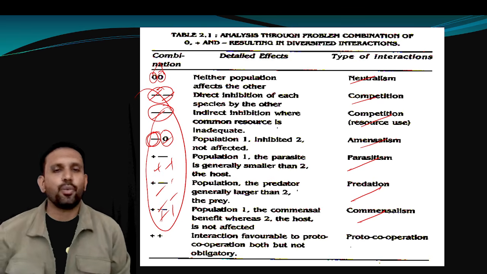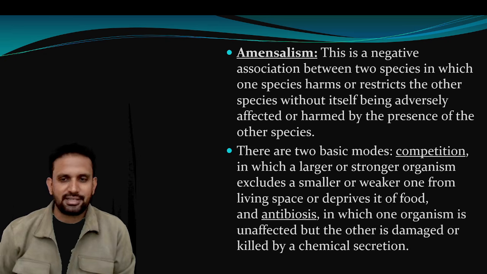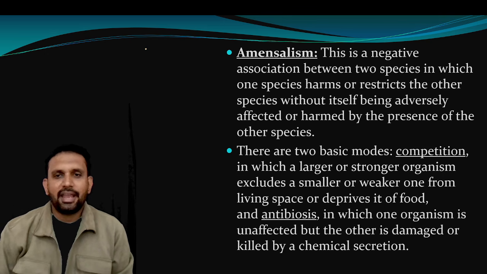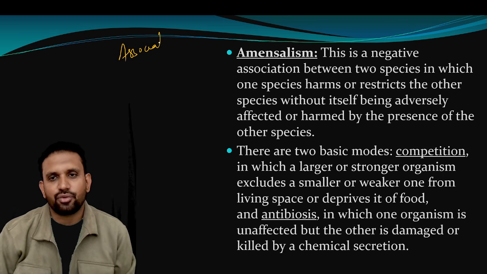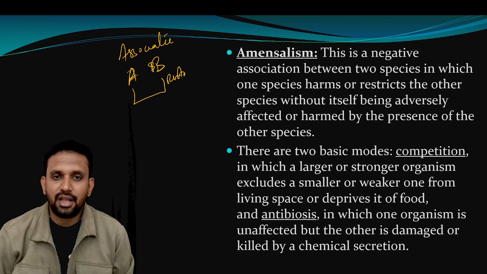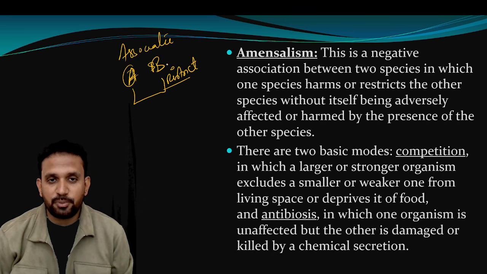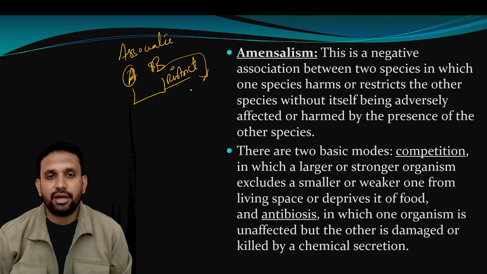Fine. This chart will not be completed in this particular lecture. For that purpose, you have to join the course. But I will try to tell you the meaning of commensalism for sure. Commensalism is an association between two species. A is one species, B is another species. What happens here is that species A restricts the other species. When A restricts B, the restriction may adversely affect B, or B may get harmed.